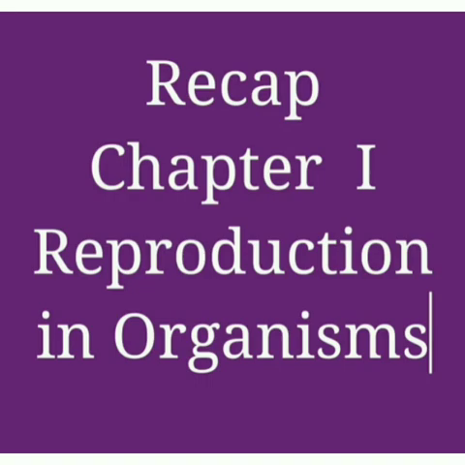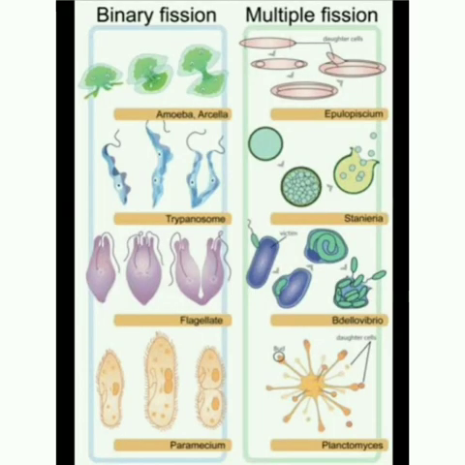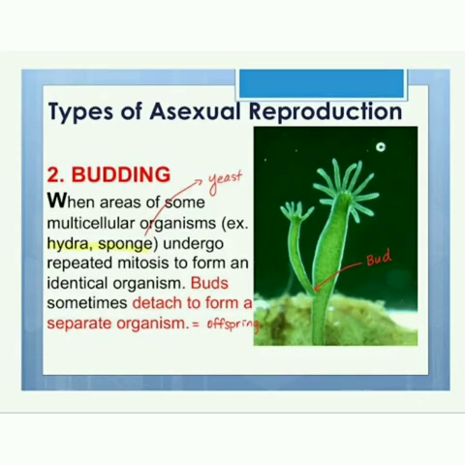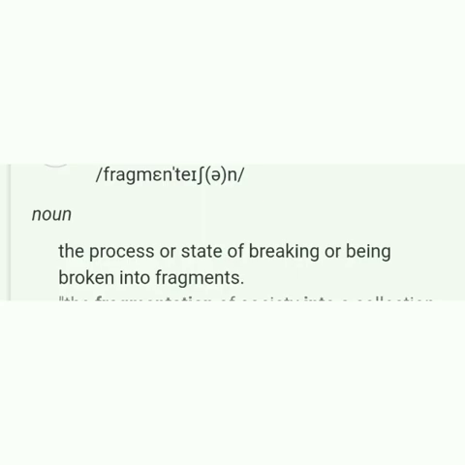In the previous class, we started the first chapter, Reproduction in Organisms, in which we completed some methods of asexual reproduction, such as binary fission, multiple fission, and budding. In today's class, we will understand what fragmentation and regeneration are.